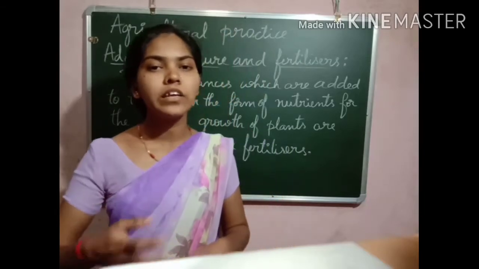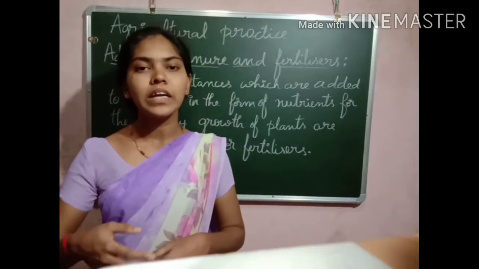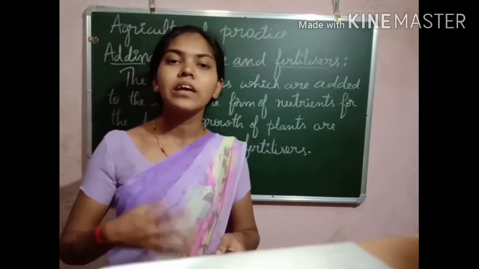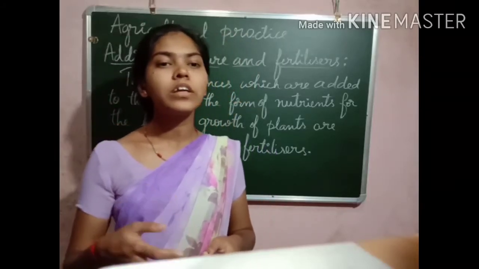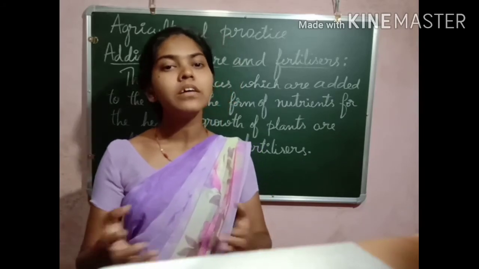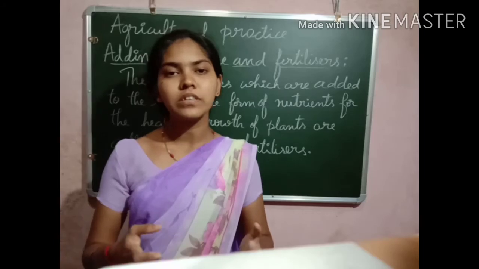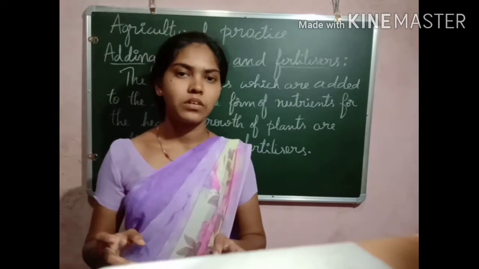Otherwise, if you keep on continuously cultivating crops in the same field, it will weaken the fertility of the soil. In order to replenish the soil with the nutrients, either you have to replace the fertilizers with organic manure, or you have to leave the field for some time between two crops.